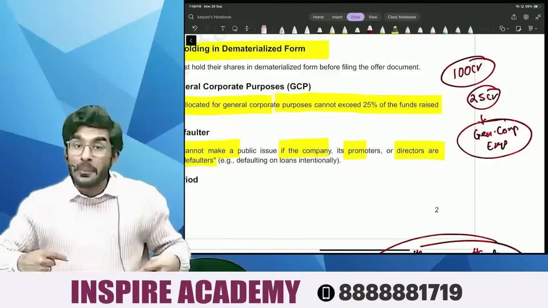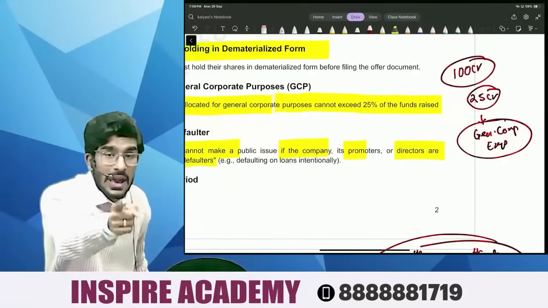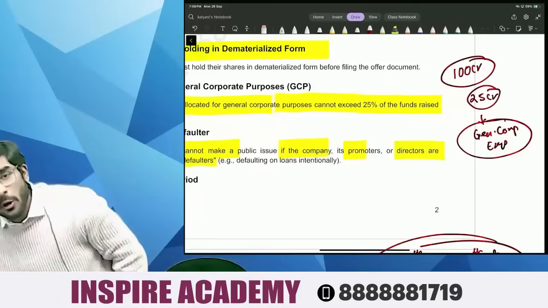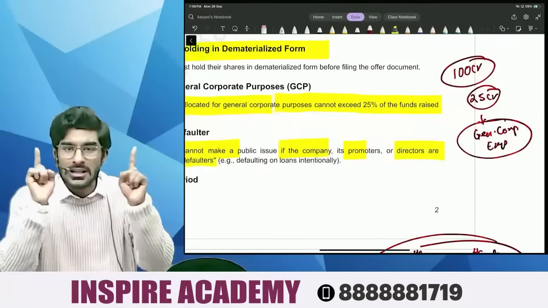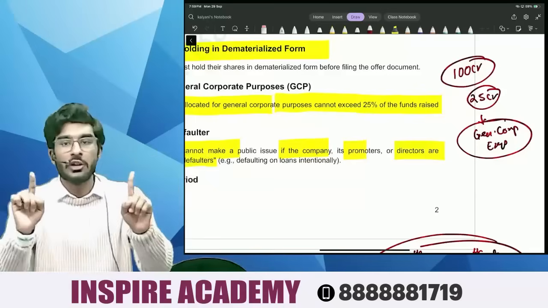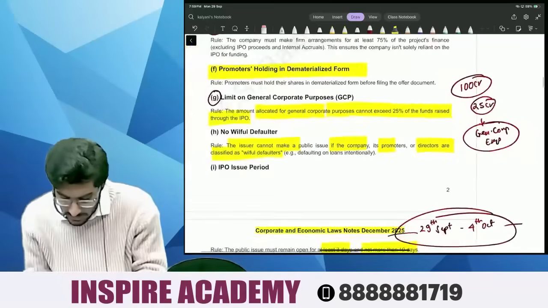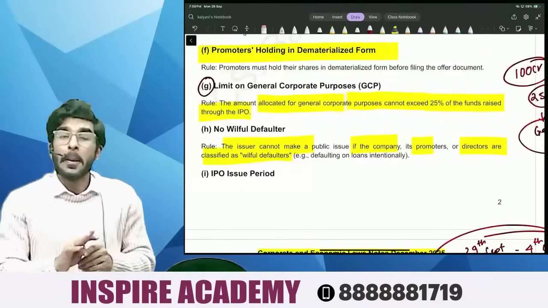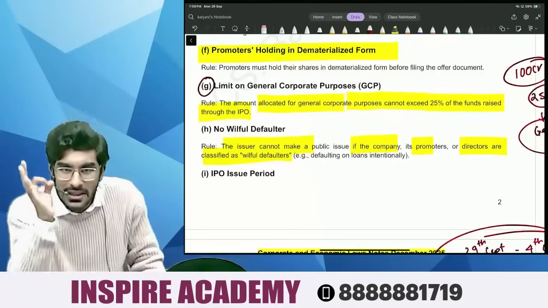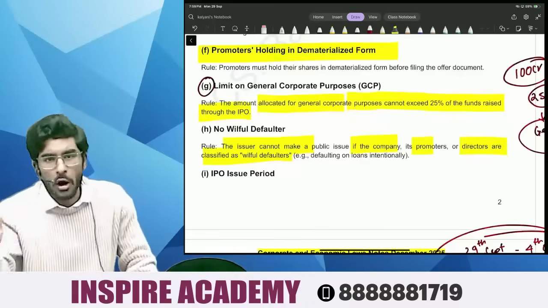So that is why this rule has been made. Maximum 25 crores only you can spend in general corporate purposes, not more than that.